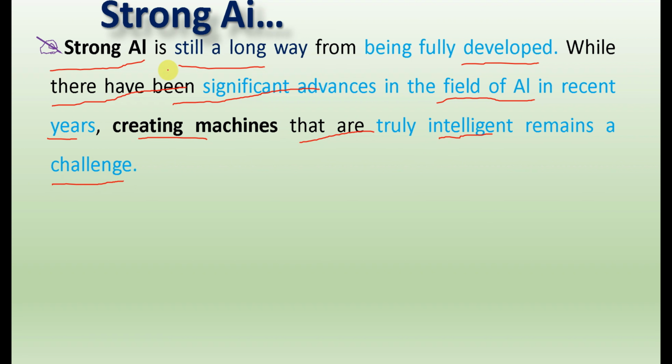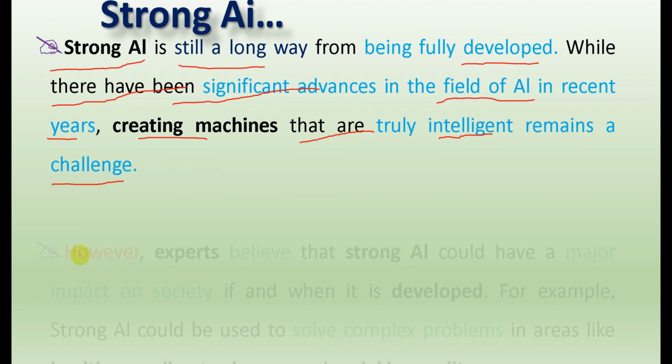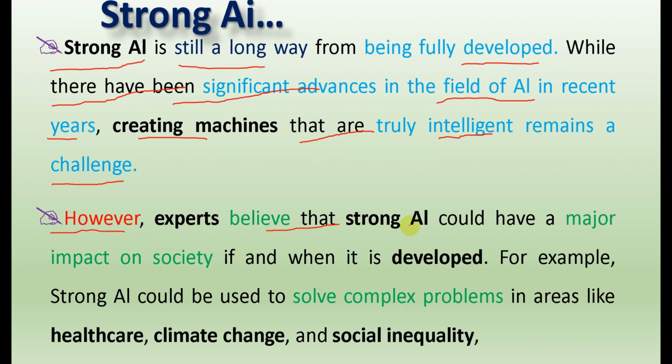Even if it takes a long time to deploy and is very expensive, it's very significant because it's truly intelligent and it handles challenges that cannot be handled by weak AI or narrow AI. Experts believe that strong AI could have a major impact on society if and when it is developed, right? For example, strong AI could be used to solve very complex problems like healthcare, climate change, and social inequality autonomously, right?